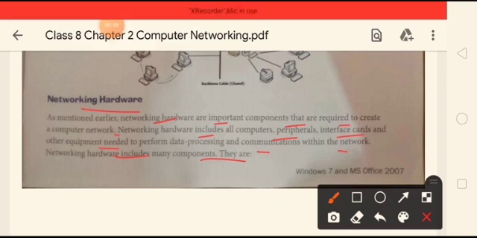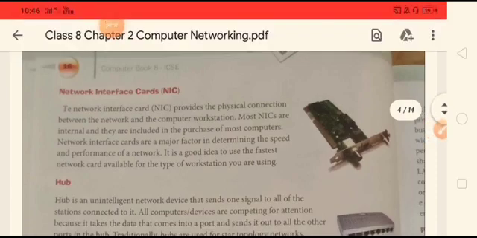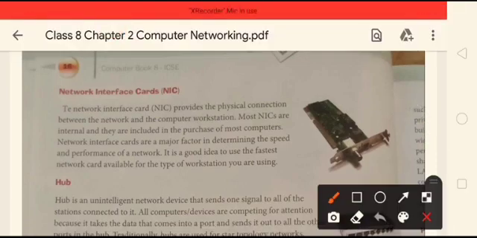What is networking hardware? As we have studied earlier, these are the hardware that are required to establish a connection between two computers. Like your computer contains many peripheral devices, in the same way networking hardware also includes all the computers and their peripheral devices. They have certain interface cards and equipment that help to perform communication within the network. So there are many networking hardware. Let us study them one by one. Now first one is network interface cards.